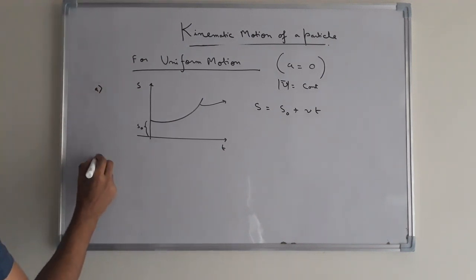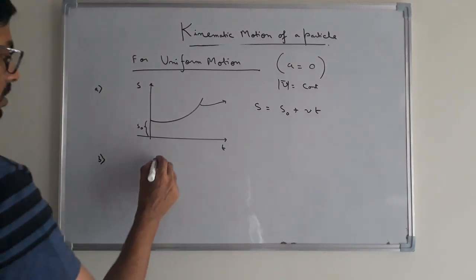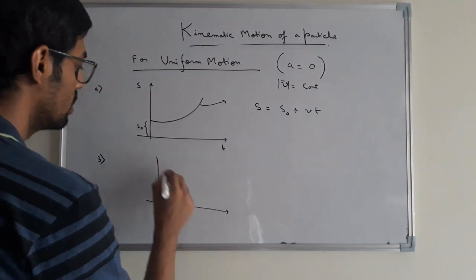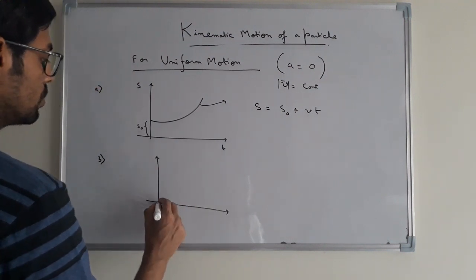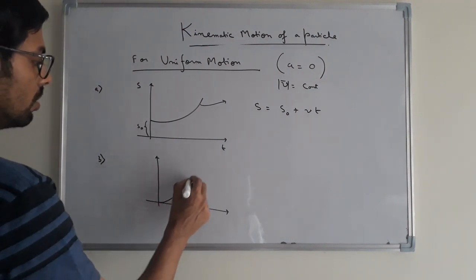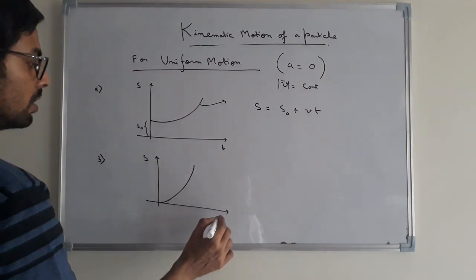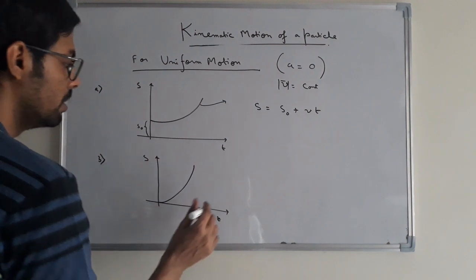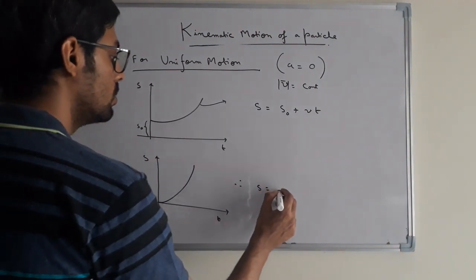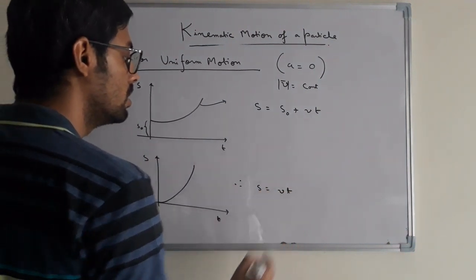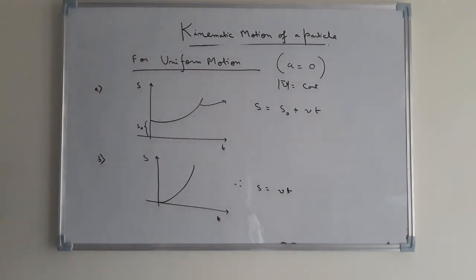Again, we have another case. Suppose the particle starts its journey from the origin of the chosen coordinate frame. Then in that case, the equation of this S-T graph will be S equal to Vt.